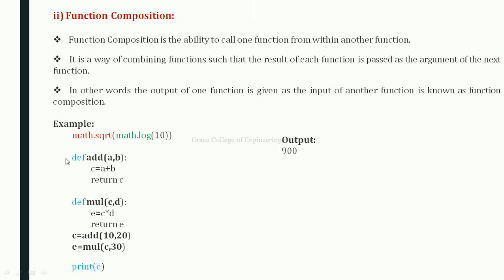So, that is an example: math.sqrt(math.log(10)). Define addition, that is a comma b, c is equal to a plus b, return c. Then you have to define a multiplication function, C comma D, then you are declaring E is equal to C into D.